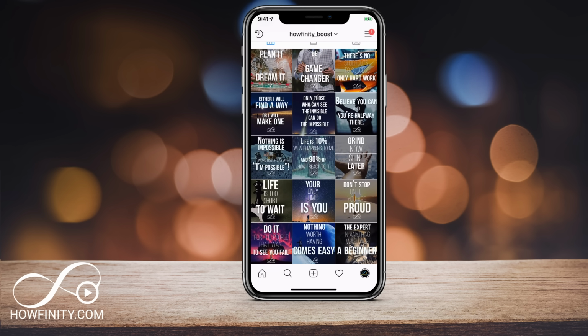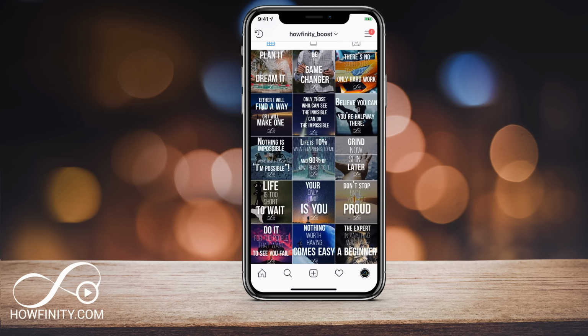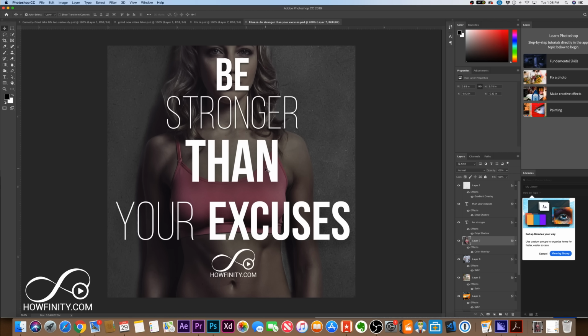So I create these on a computer. So let's jump into a computer. I could show you how to create them and then we'll go from there. So the best tool I found for creating these and do it repeatedly with ease is Photoshop. So I have a link in the description to a free trial of Photoshop. So if you don't have Photoshop, don't worry. Just install it for free. You could even make 100 of these during the free trial. That will last you a whole year worth of posts.